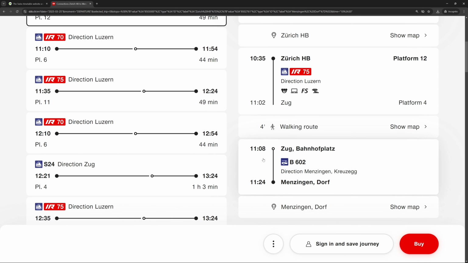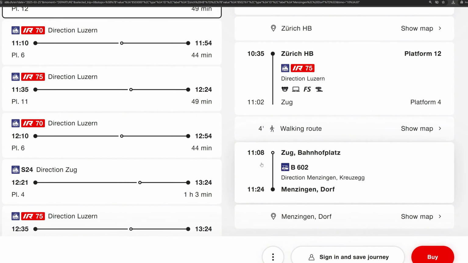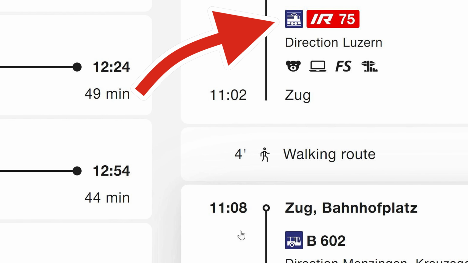I'm checking the first travel option. You can see that the trip is partly by train and partly by bus. So the timetable doesn't include trains only, but also buses, trams, boats and cable cars to mountaintops.